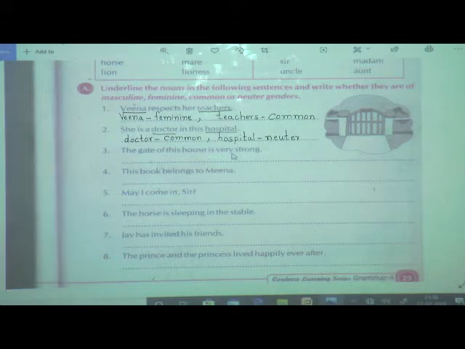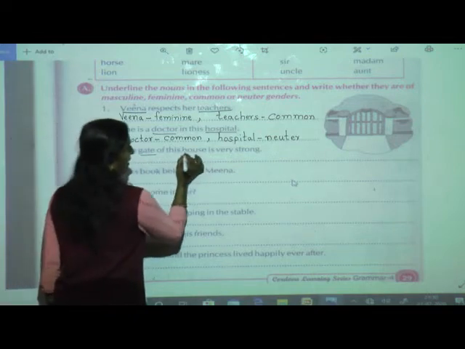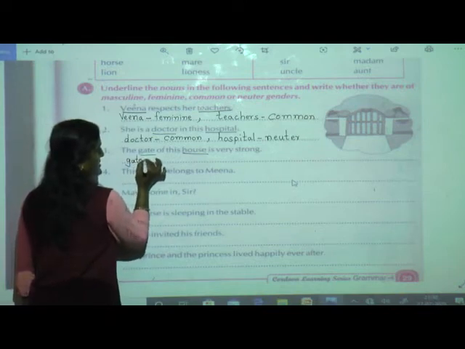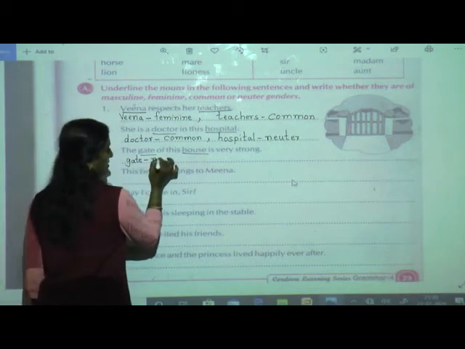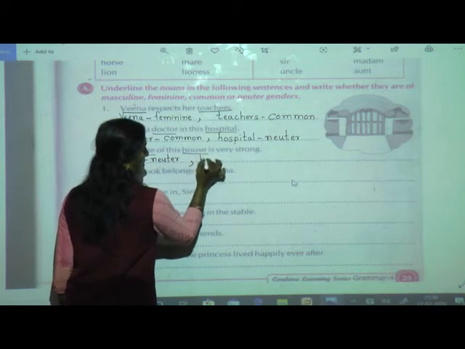Now: the gate of this house is very strong. Gate and house. You have to be fast. Gate is what? Non-living, so it is neuter.